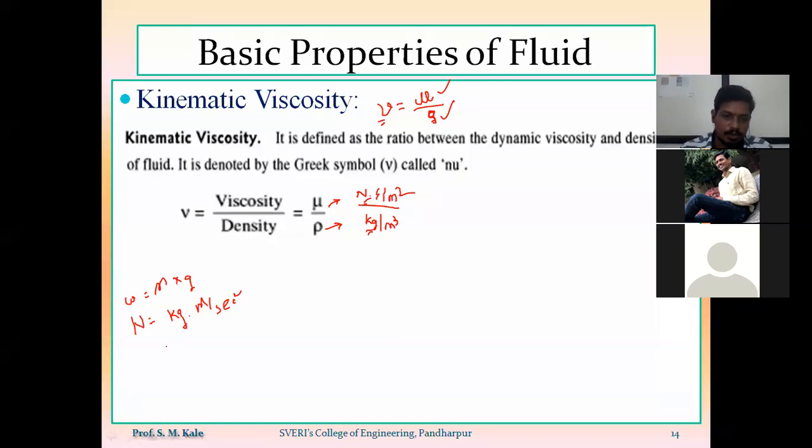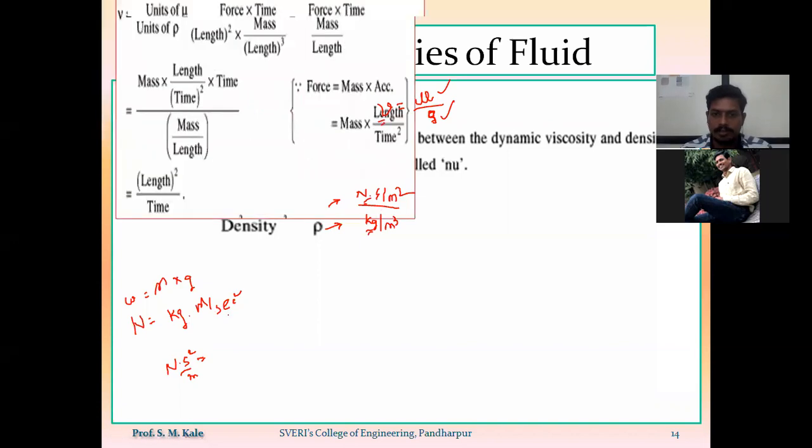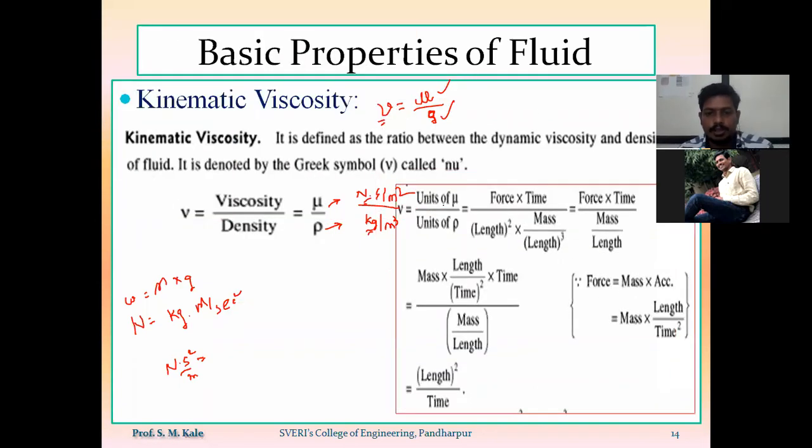Instead of kg, I have to put the value as Newton second square divided by meter, or otherwise, instead of Newton, I can put kg meter per second square. So the unit of nu is Newton second per meter square divided by kg per meter cube.